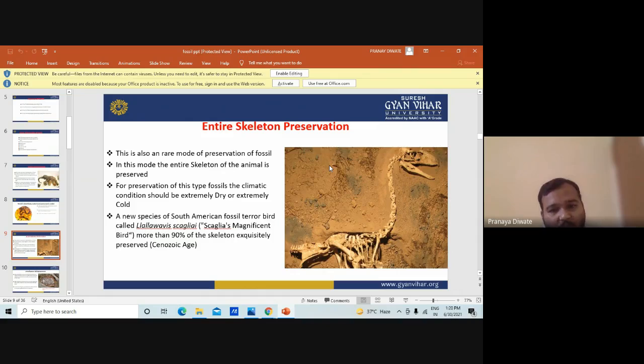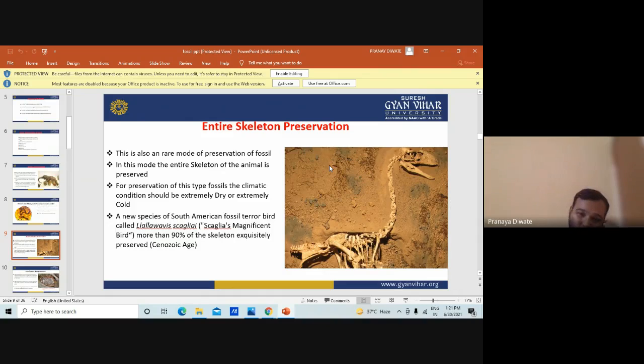A new species of South American fossil terror bird was found, and the name is almost very hard to pronounce. Why do students fear paleontology? Mostly because of the names. The names mostly belong to the person who discovered the fossil, or the region or the place where it was discovered.